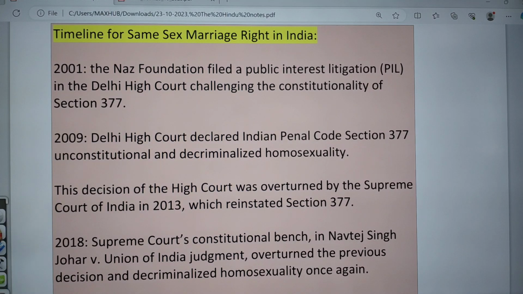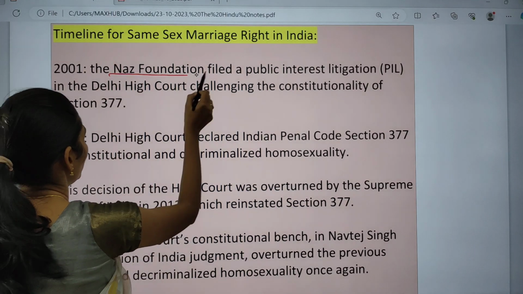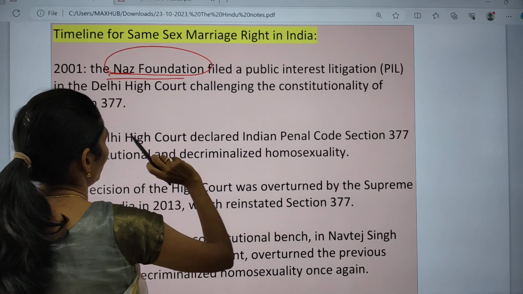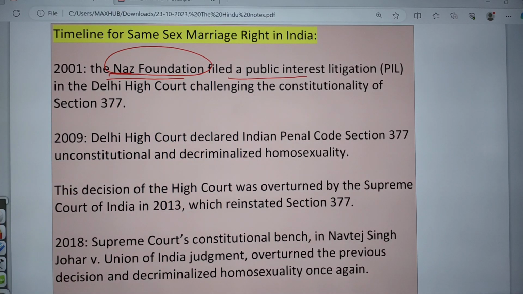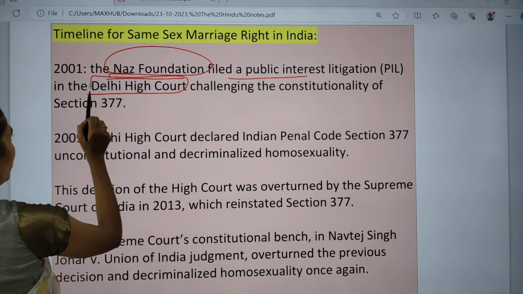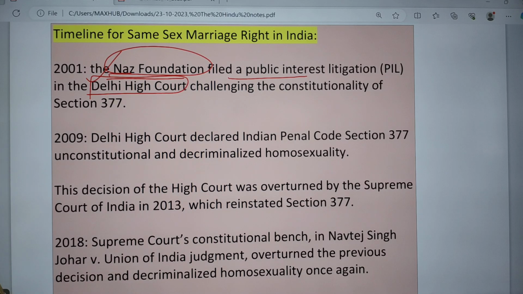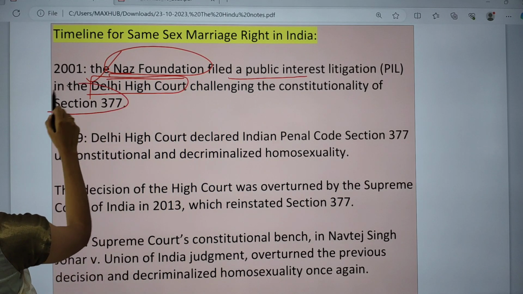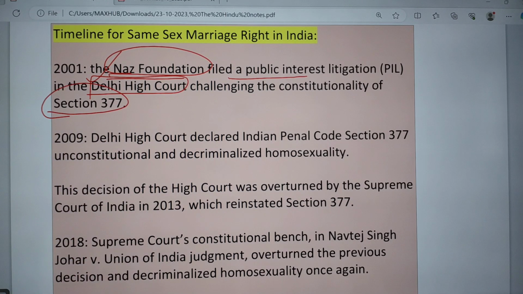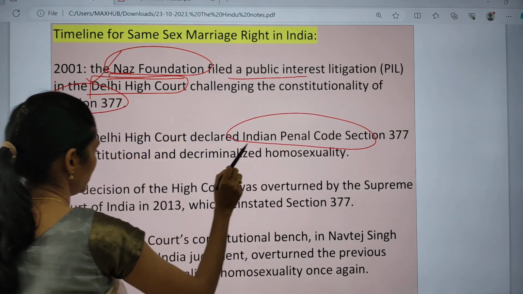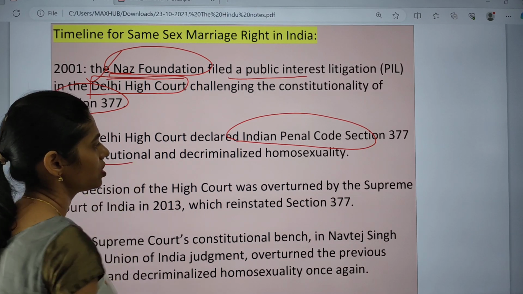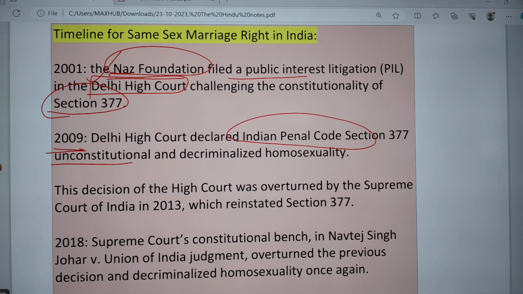In 2001, the NAZ Foundation filed a public interest litigation, that is PIL, in the Delhi High Court. This public interest litigation challenged the constitutionality of Section 377. In 2009, the Delhi High Court declared IPC Section 377 unconstitutional.